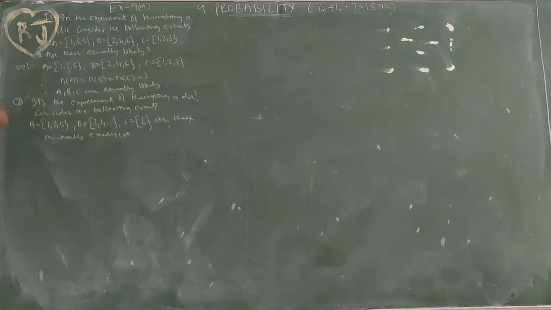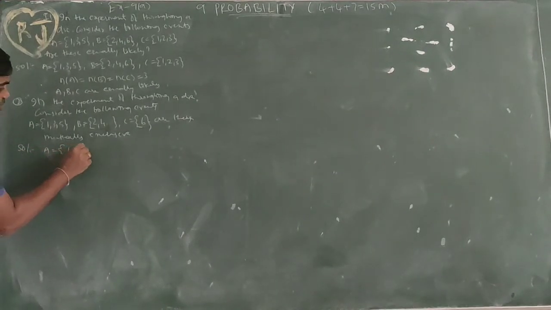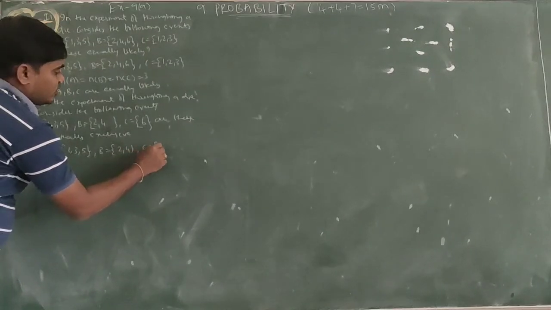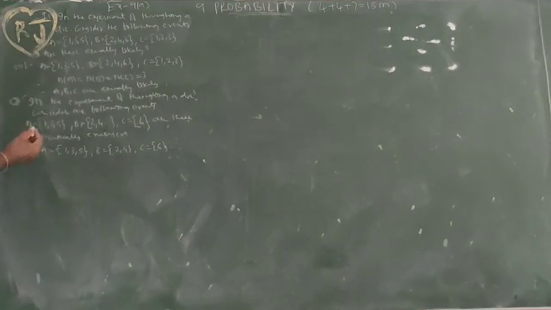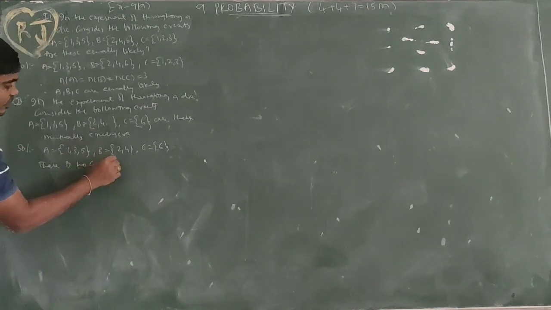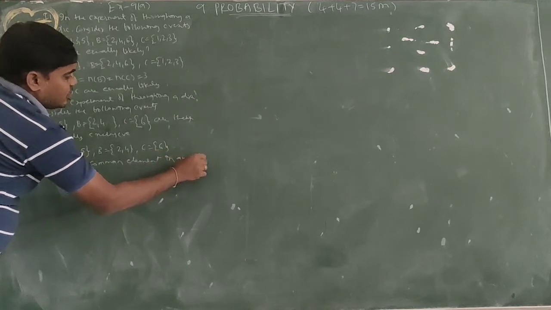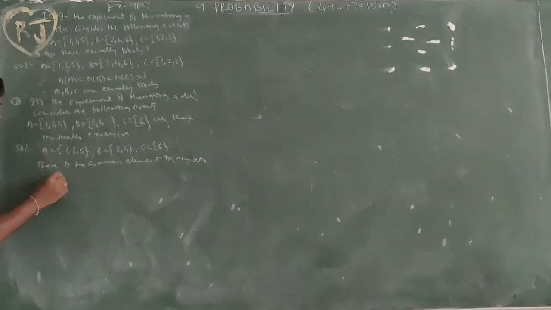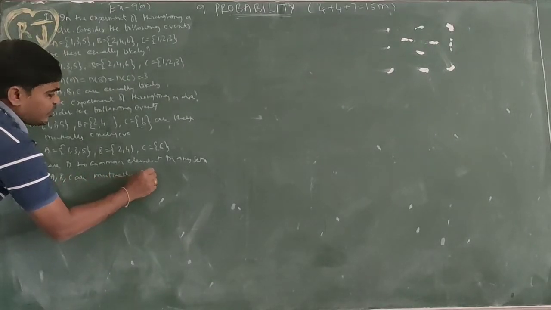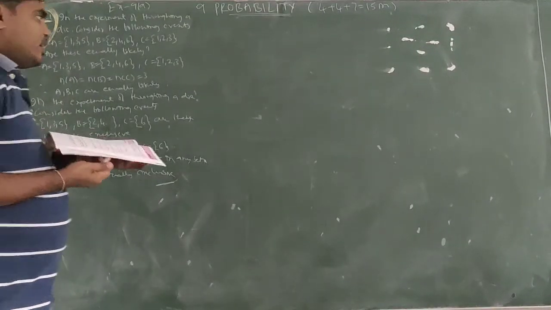Okay, next, solution. A equal to {1, 3, 5}, B equal to {2, 4}, C equal to {6}. There is no common element in any set. Therefore, A, B, C are mutually exclusive.